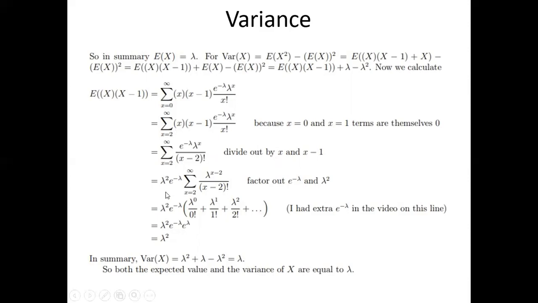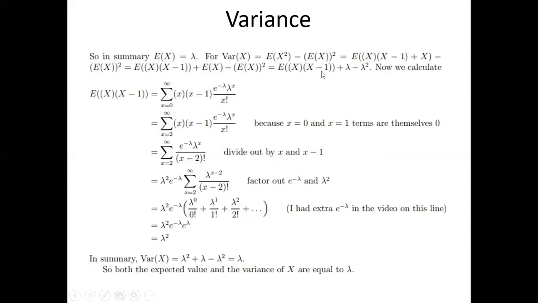Now lambda square into e power minus lambda, if I take it outside, times the summation from x equal to 2 to infinity of lambda to the power of x minus 2 by x minus 2 factorial. That is lambda power 0 plus lambda power 1 by 1 factorial plus lambda square by 2 factorial plus lambda cube by 3 factorial, which is the expansion of e power lambda. So lambda square into e power minus lambda into e power lambda, and the expectation of x into x minus 1 is lambda square.